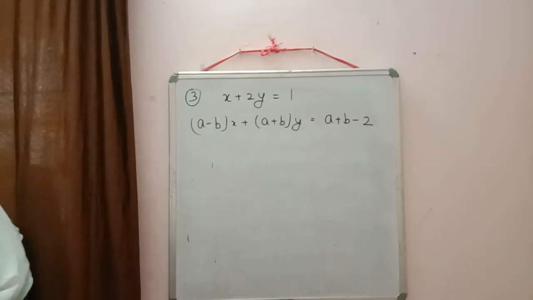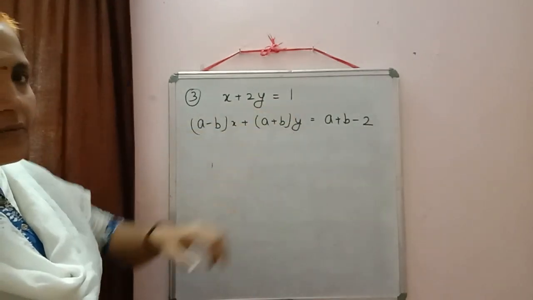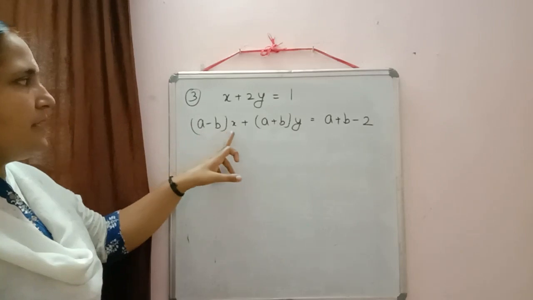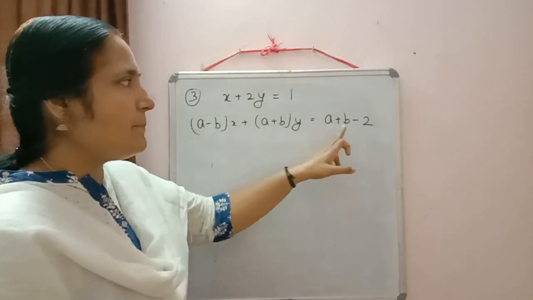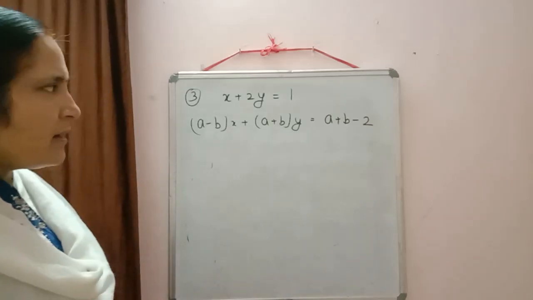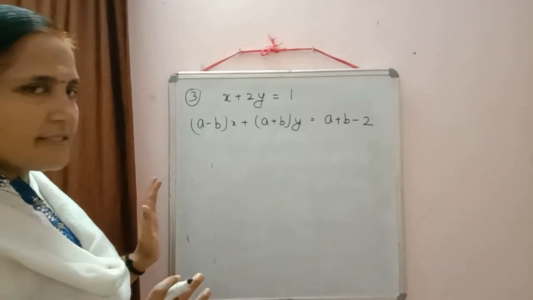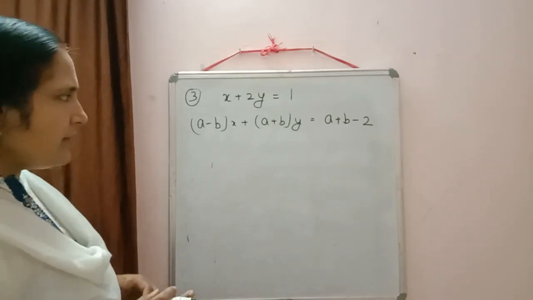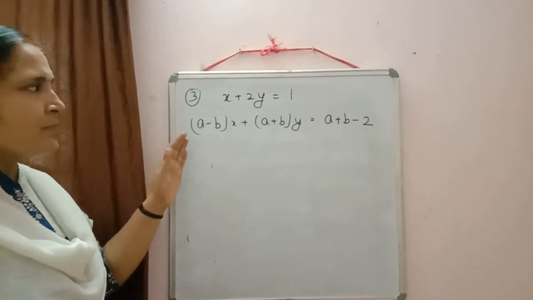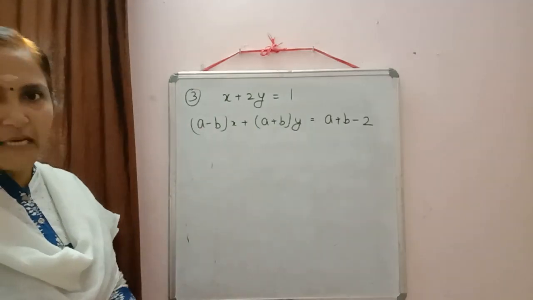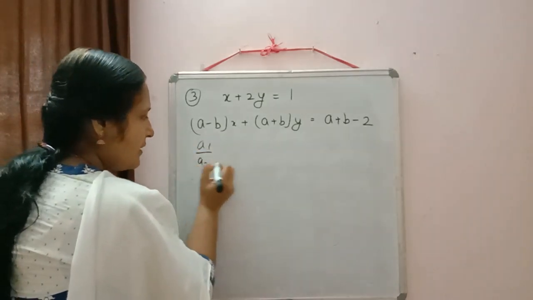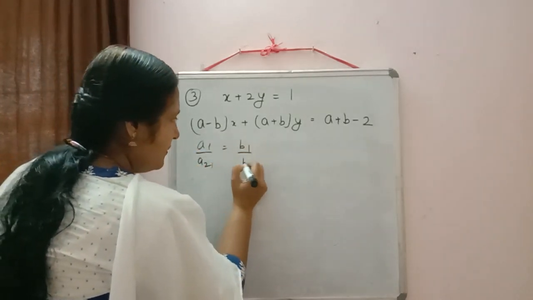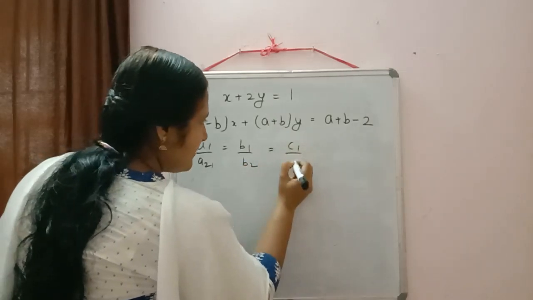You can check the next question: x plus 2y is equal to 1, and (a minus b) into x plus (a plus b) into y is equal to a plus b minus 2. Already everything is arranged there, we don't have to do any arrangement. Now write down the condition for infinitely many solutions: a1 by a2 equal to b1 by b2 equal to c1 by c2.